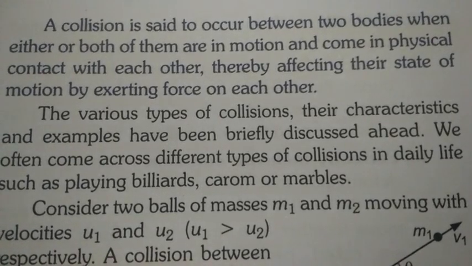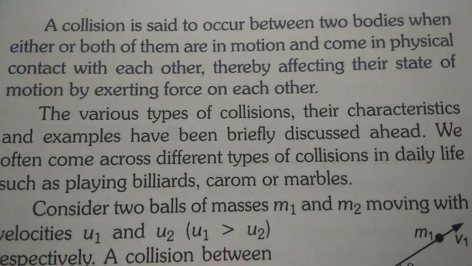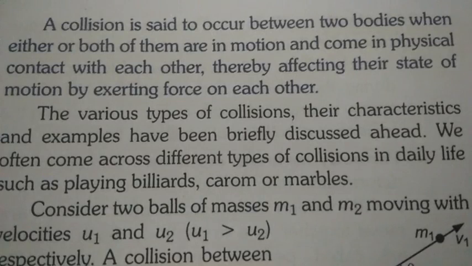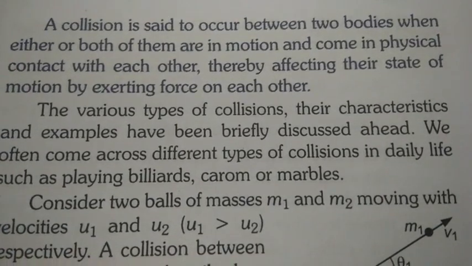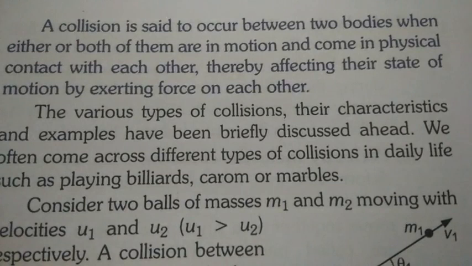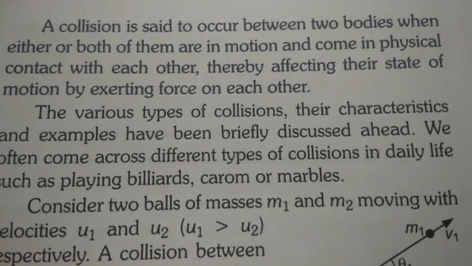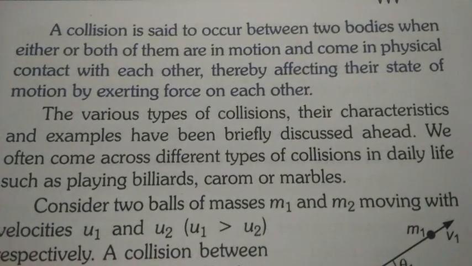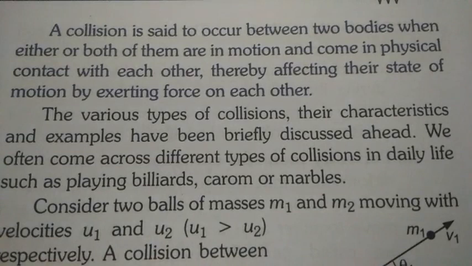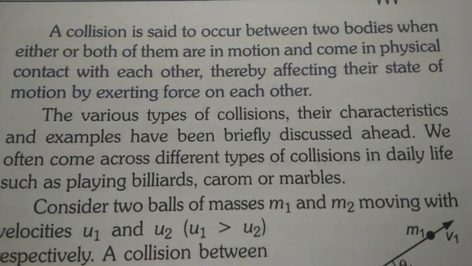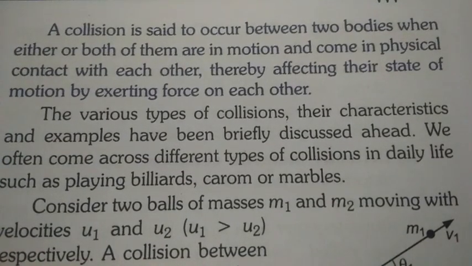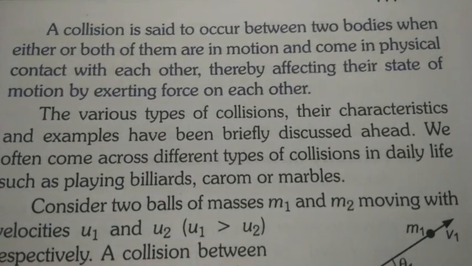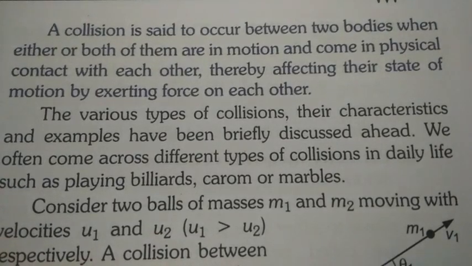A collision is said to occur between two bodies when either or both of them are in motion and come in physical contact with each other, thereby affecting their state of motion by exerting force on each other. That means if two bodies are in motion or if one body is in motion and the other is at rest, at that time when they physically contact with each other, when they collide with each other, that is called collision, and collision affects their state of motion.